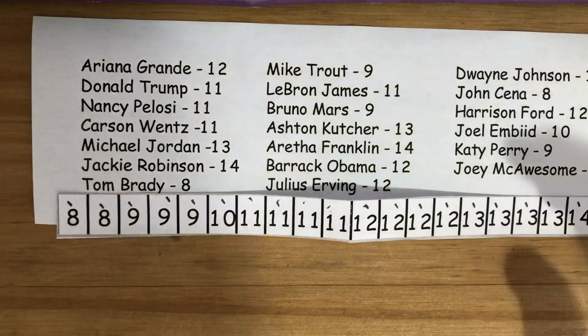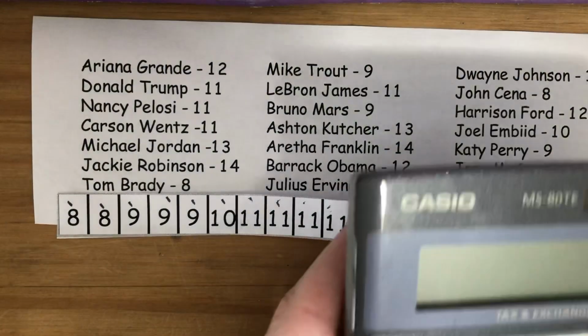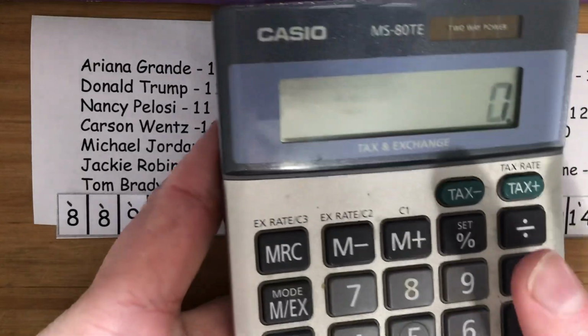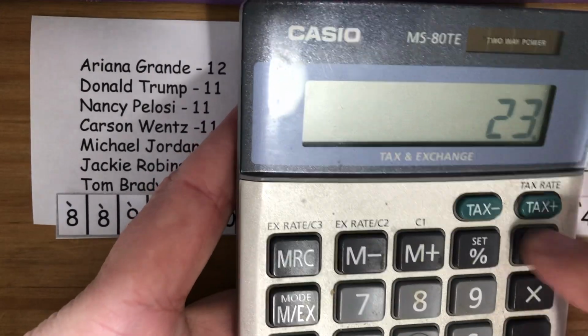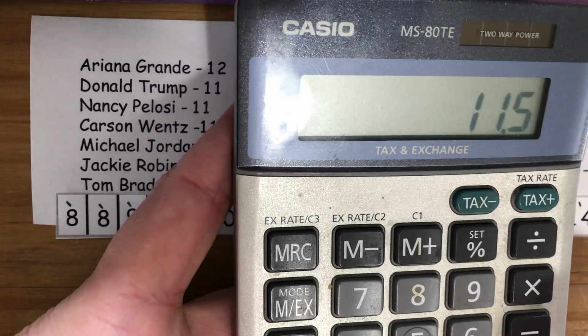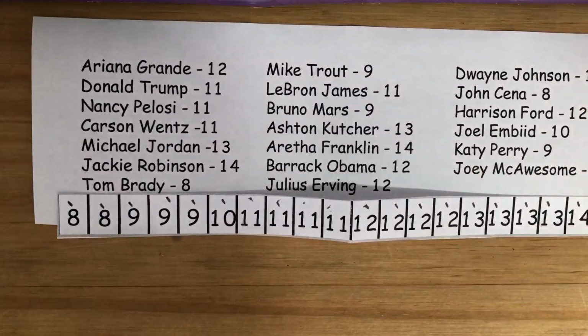But the other alternative to solving this would be to simply add 11 plus 12 and then divide by 2. And you can see 11 and a half is what you get. So to make things a little simpler for you, when you've got 2 middle numbers, what you can do is find the mean of those 2 middle numbers to know your median. That can be a little confusing.